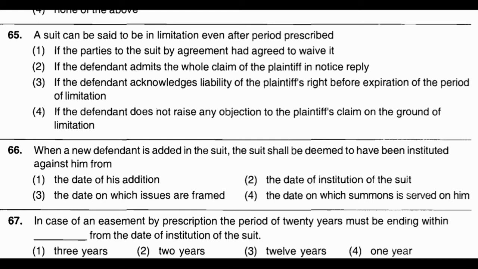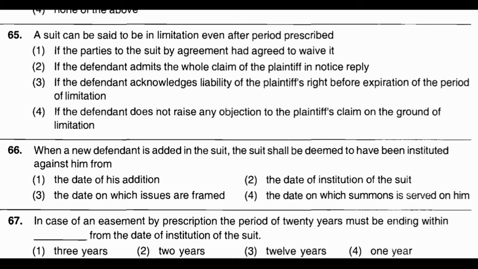Option number 3, if the defendant acknowledges liability of the plaintiff's right before expiration of the period of the limitation. Option number 4, if the defendant does not raise any objection to the plaintiff's claim on the ground of limitation. And the correct answer is option number 3, that is, if the defendant acknowledges the liability of the plaintiff's right before expiration of the period of limitation.